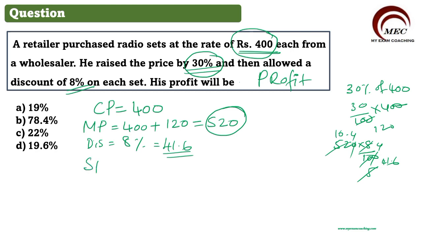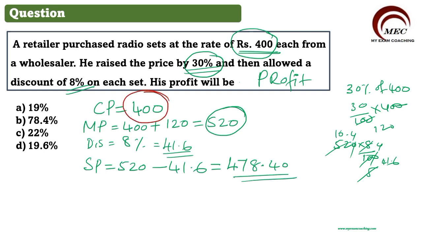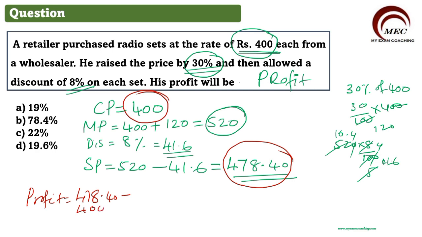So now what will be the selling price? Selling price will be 520 minus 41.6, which will be equal to how much? 478.40. Now you see, he purchased an item for 400. He sold it for 478.40. So his profit will be how much? His profit will be 478.40 minus 400, which is equal to 78.40 rupees.